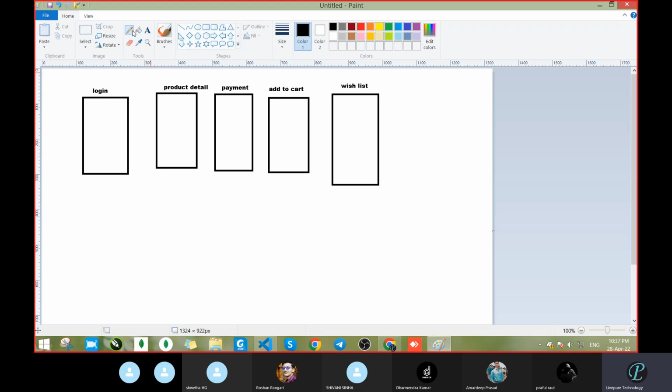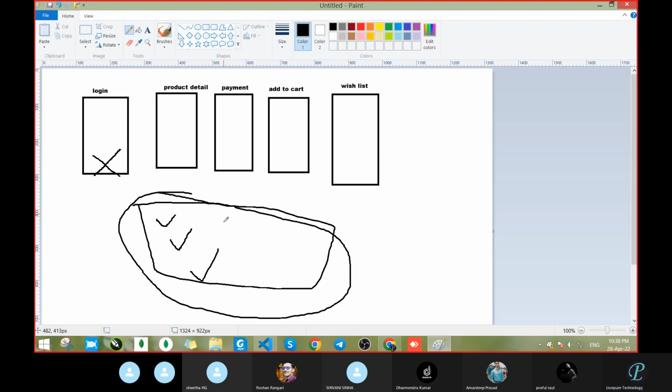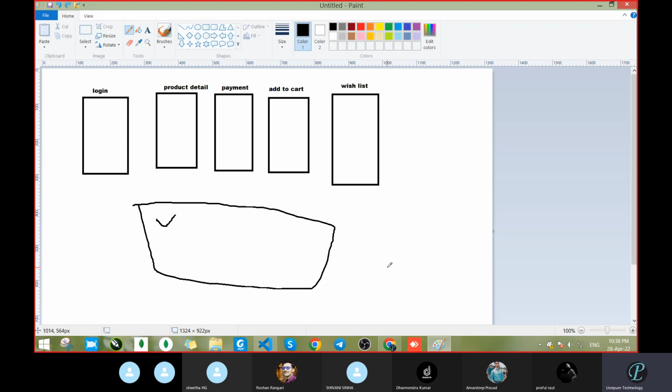Okay, so what was going on in the previous scenario? Previously we were doing a normal application. At that time, in one application itself, we were creating all the pages. If suppose this page has some issue, the complete application shuts down. Correct? But nowadays it's not following like that. Suppose Amazon, Facebook, Flipkart, whatever application there is, what they are doing